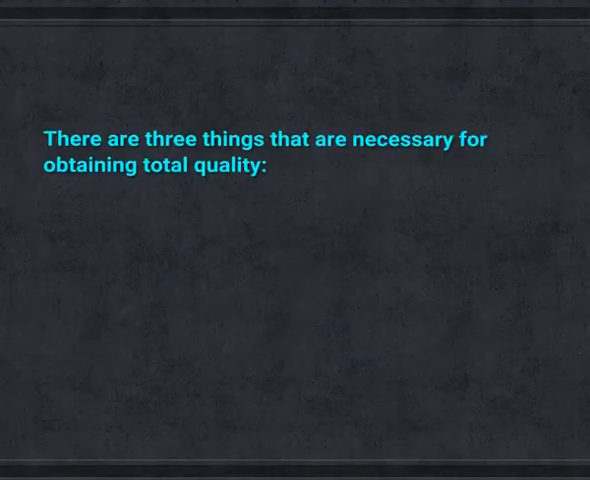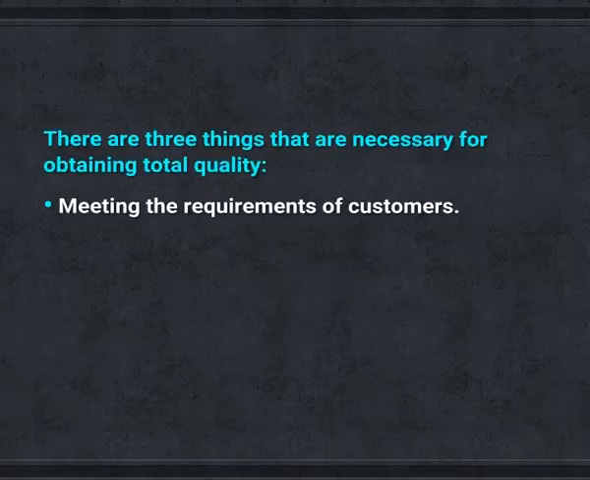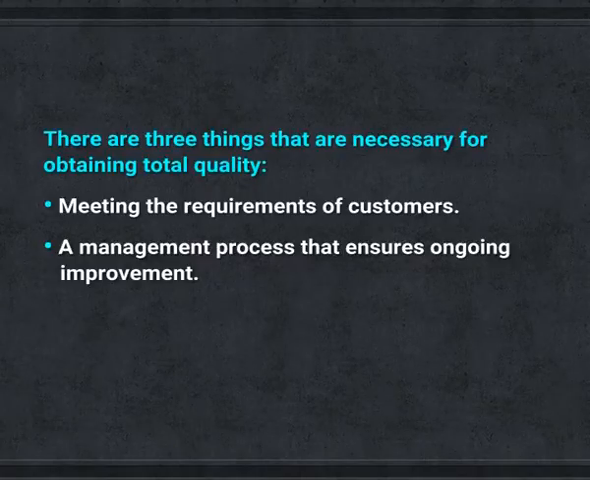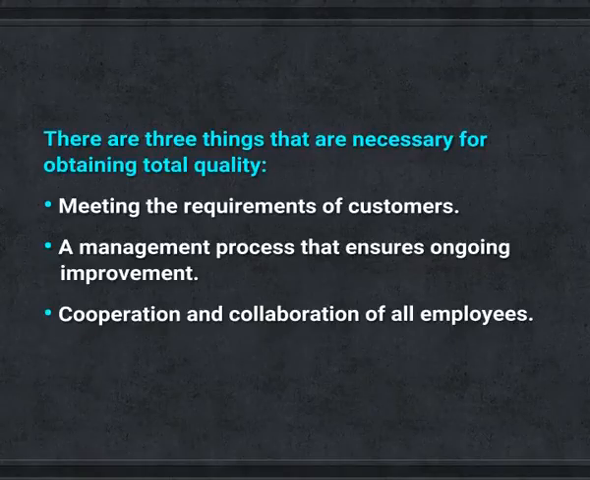There are three things that are necessary for obtaining total quality: meeting the requirements of customers, a management process that ensures ongoing improvement, cooperation and collaboration of all employees. TQM demands a culture for quality that is at an organizational level.